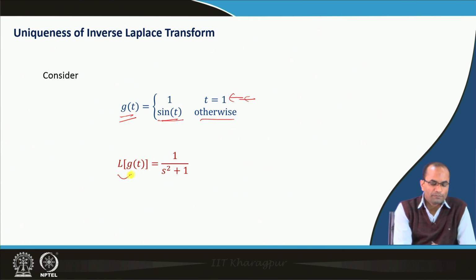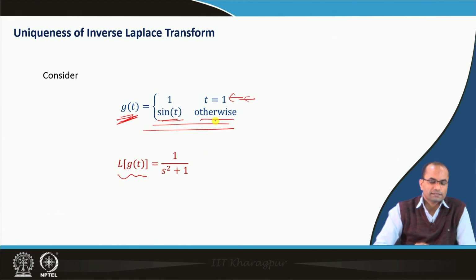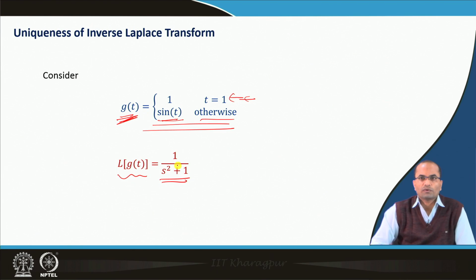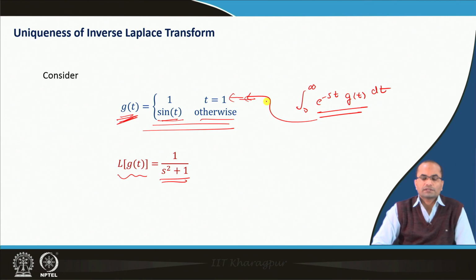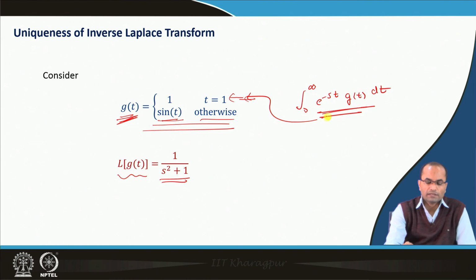If we take the Laplace transform of this g t, we will end up with 1 over s square plus 1, and it is clear because the integral from 0 to infinity of e power minus s t g t dt does not read the value at discrete points. So, eventually this is the Laplace transform of sin t only.